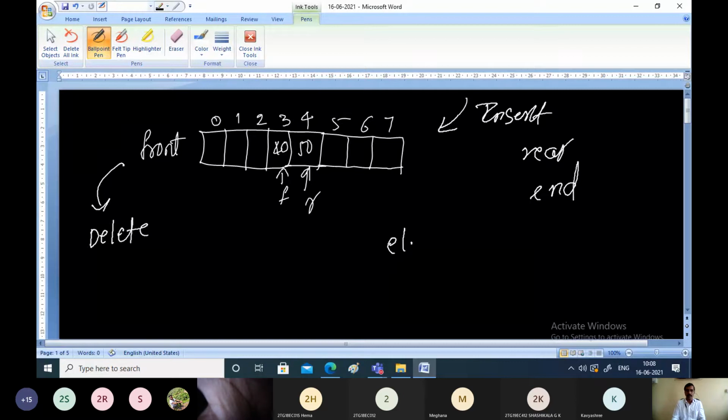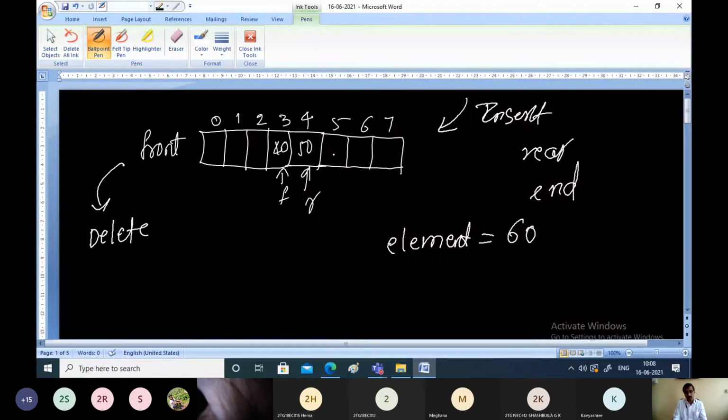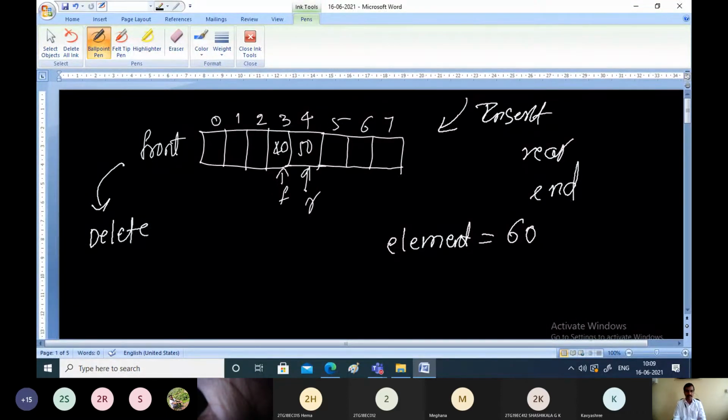First, you have to obtain the element which you want to insert. Let us assume that it is 60. Then you have to make the rear point to the location where you want to insert the element. That means perform rear equals rear plus 1. That means increment the rear pointer and make it point to the next location.